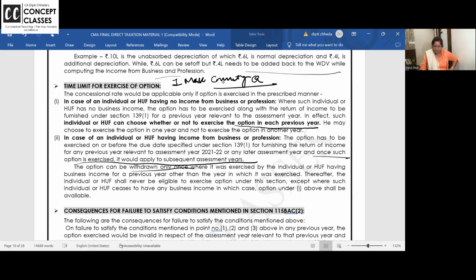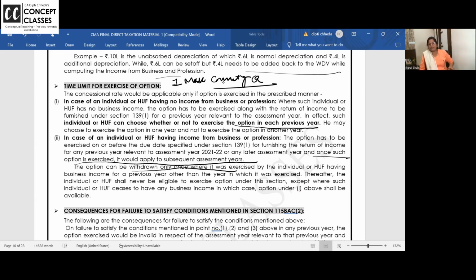Option can be withdrawn only once if it was exercised by individual or HUF having business income, other than the year in which it was exercised. Thereafter, the individual or HUF shall never be eligible to exercise option under this section, except where such individual or HUF ceases to have any business income, in which case the above shall be available. Are you all getting?